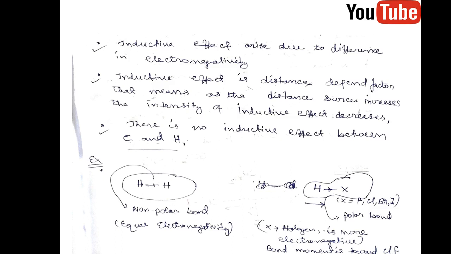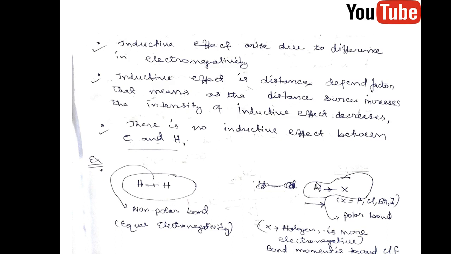There is no inductive effect between carbon and hydrogen, but there is a high level of electronegativity difference and polarity between carbon and a halogen group, and hydrogen and an X group, right?